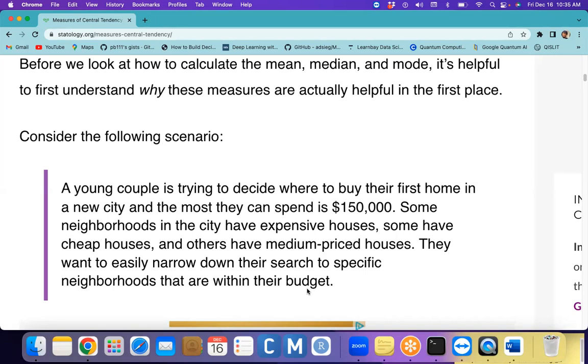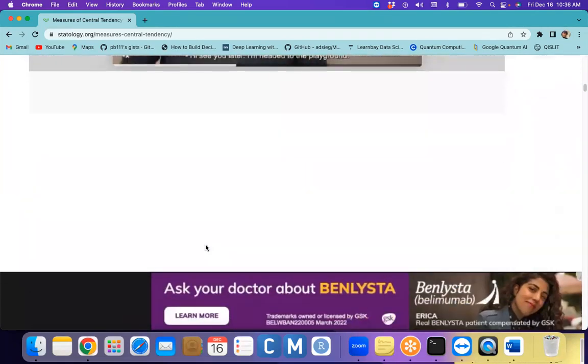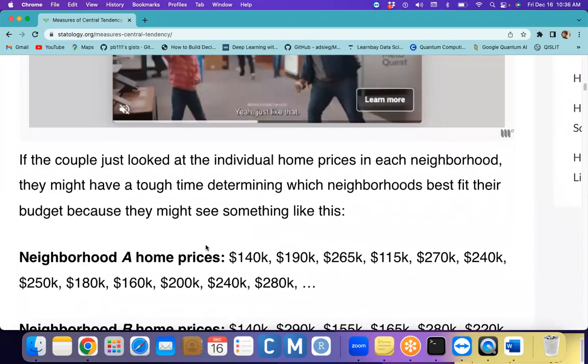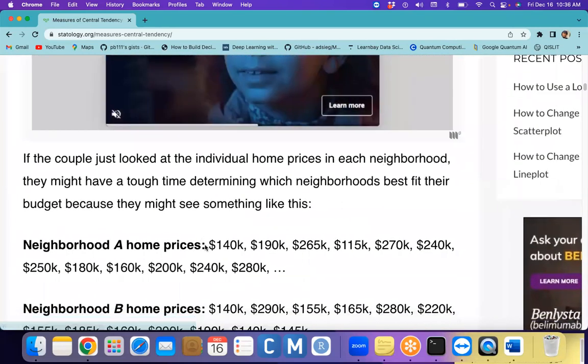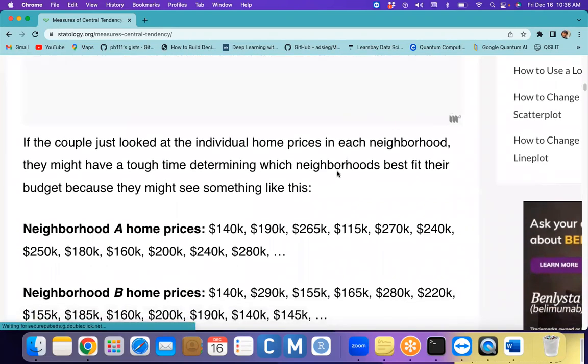So there we are talking about the average amount. Some neighborhoods have expensive houses, some cheap houses, and others medium-priced houses. They want to easily narrow down the search, so your expenses are expensive, medium or cheap. Based upon this information you can decide to buy a particular house. That is a simple one. For understanding that, we have some information. If the couple just looks at the individual home prices in each neighborhood, they might have a tough time determining which neighborhood best fits their budget, because they might see something like this, right?